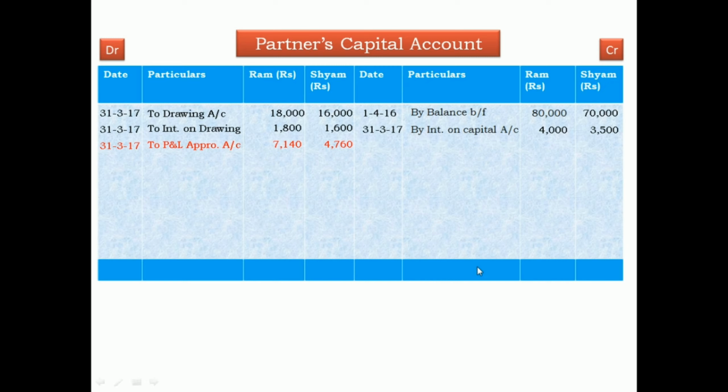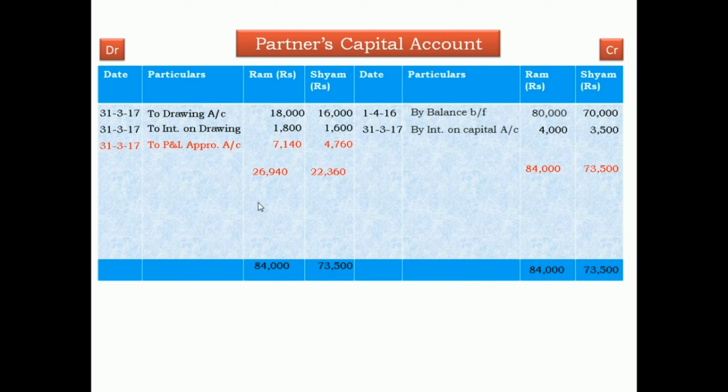Now we find out the closing balance of partner's capital account. Now total this. Total of Ram is 84,000, total of Syam 73,500. Total of debit side of Ram 26,940 and Syam 22,360. Now the total of credit side is more than debit side, so we write 84,000 and 73,500 here on the debit side too.